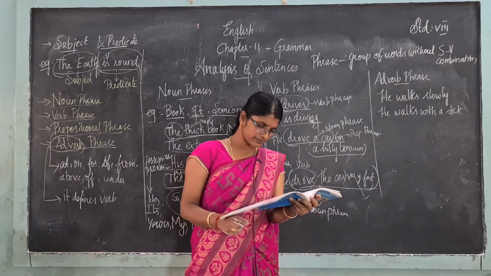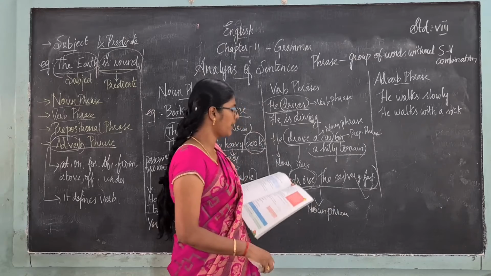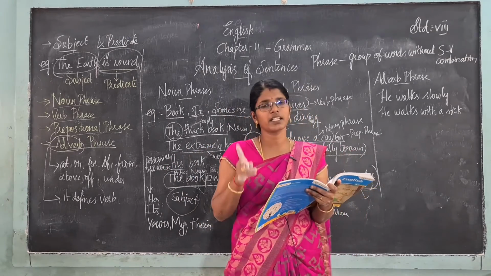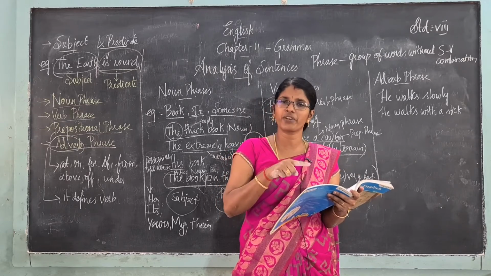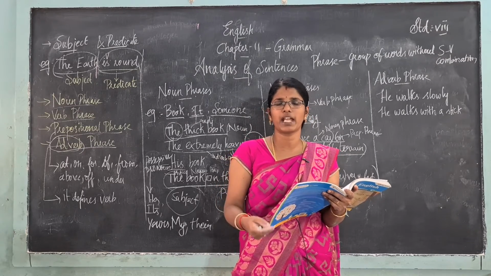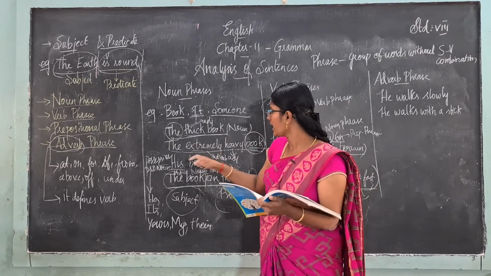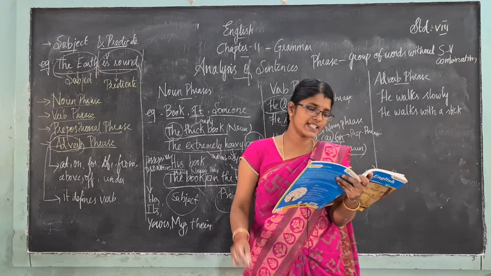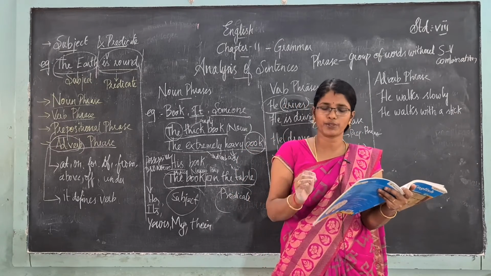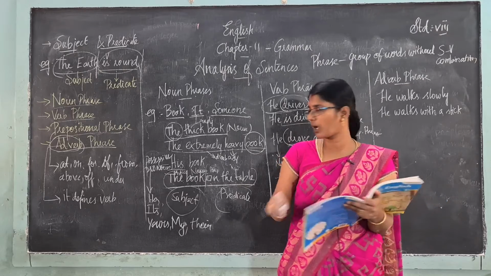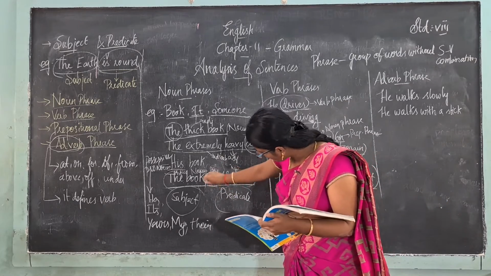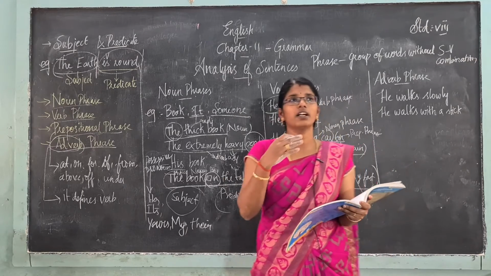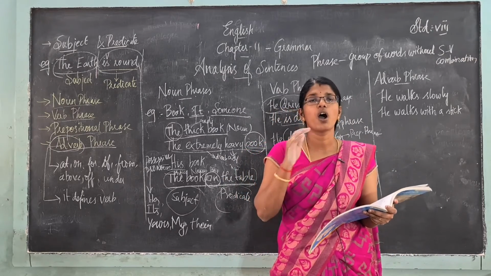Okay, now coming to the next one, prepositional phrase. A prepositional phrase can be in both a noun phrase and a verb phrase. See, a prepositional phrase is a group of words that starts with a preposition and ends with a noun or pronoun. See, it starts with the preposition and ends with the noun or pronoun. For example, "He was angry on him."